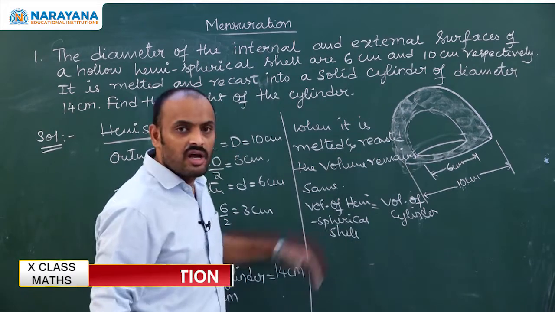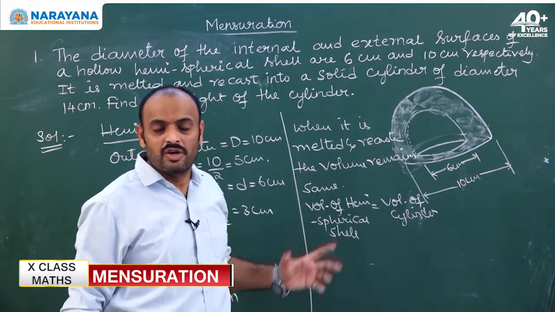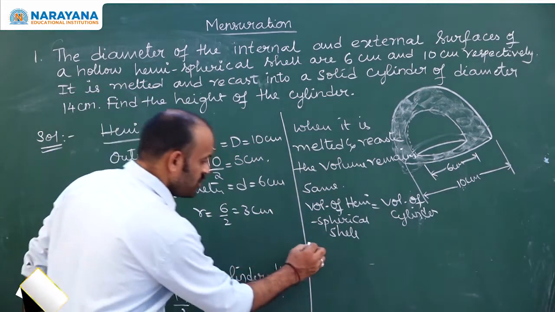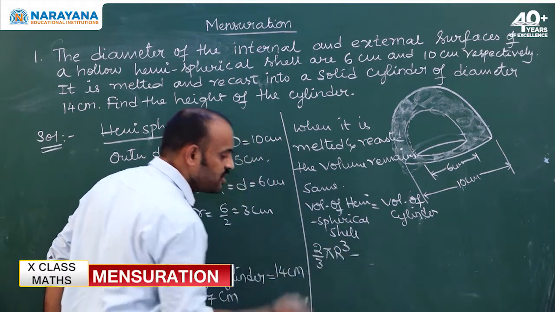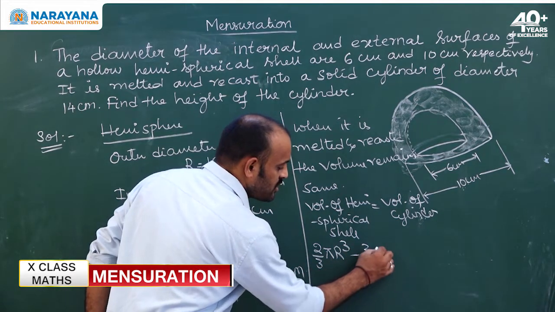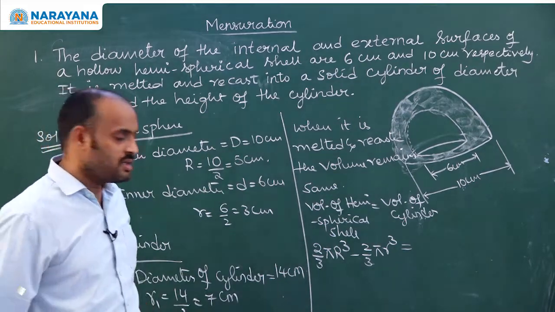That means outer hemisphere minus inner hemisphere. What is the hemisphere volume? 2 by 3 pi r cube. So outer hemisphere is 2 by 3 pi capital R cube. Inner hemisphere is 2 by 3 pi small r cube. What is the volume of the cylinder?